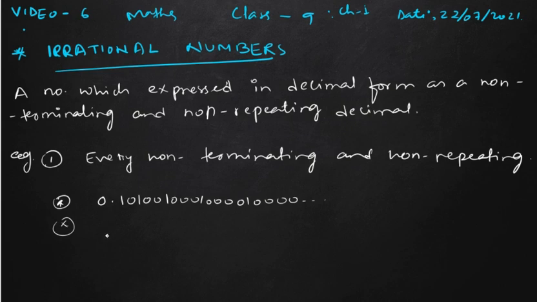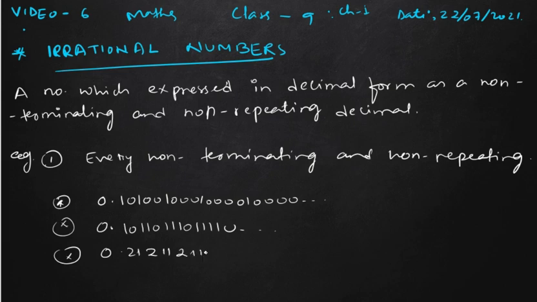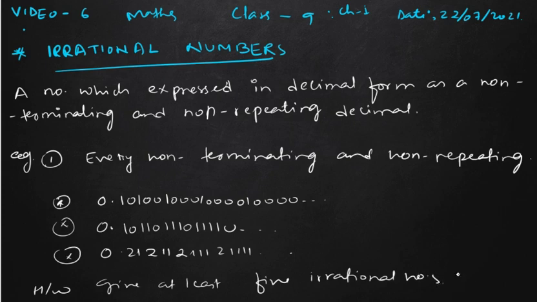See another example that you can create: 10, 110, 1110, then 11110, like this. You can create 0.21, 211, 2111, like this. Okay. So your homework will be to give at least 5 irrational numbers. Make them on your own. At least 5 irrational numbers. You can give more than 5 also.